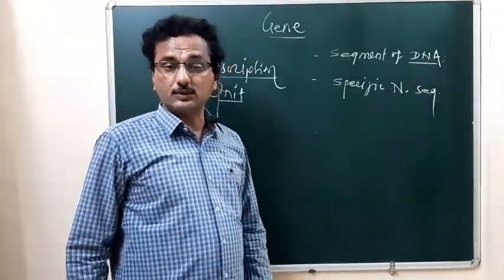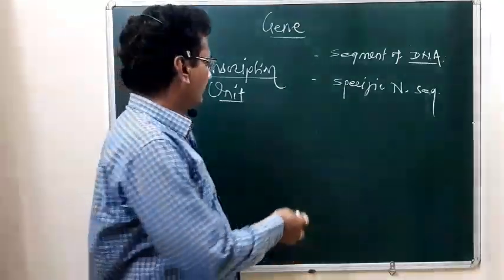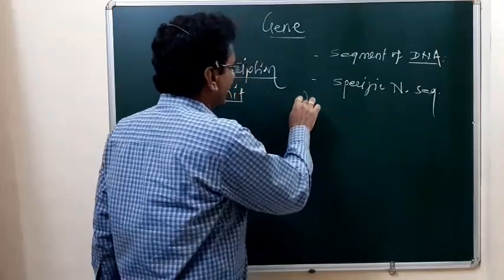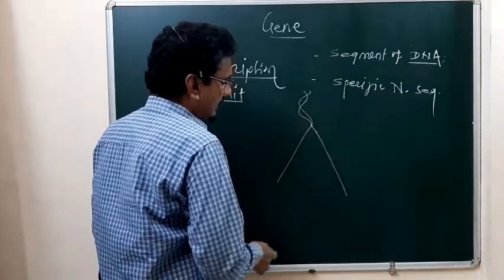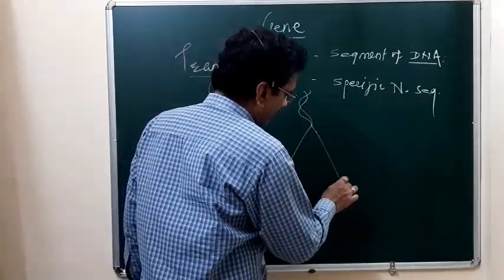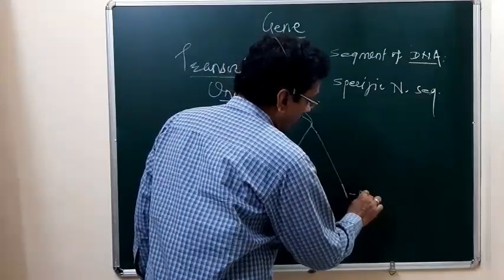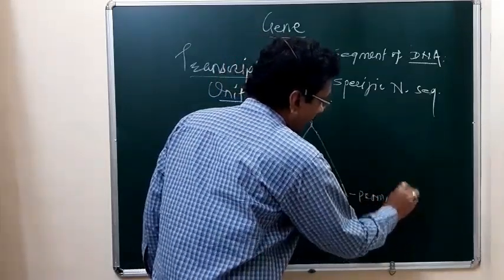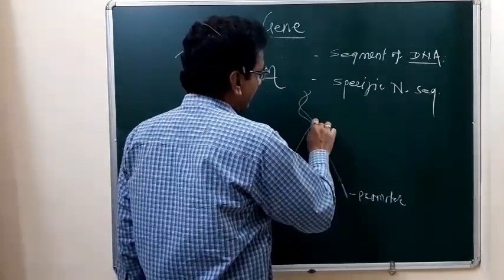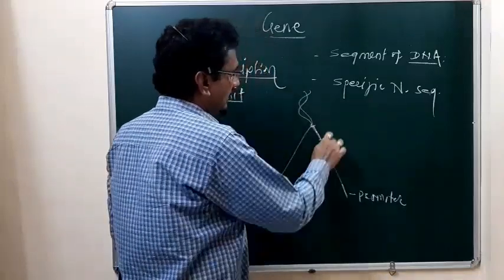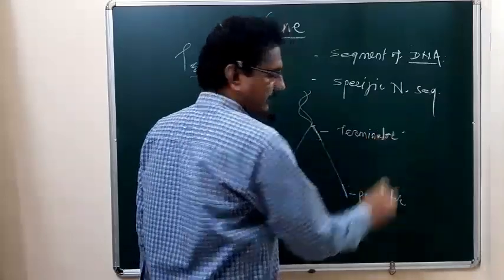The transcription unit has three most important things. First is the promoter gene sequence, followed by the structural gene sequence, and at the end the terminator gene sequence.